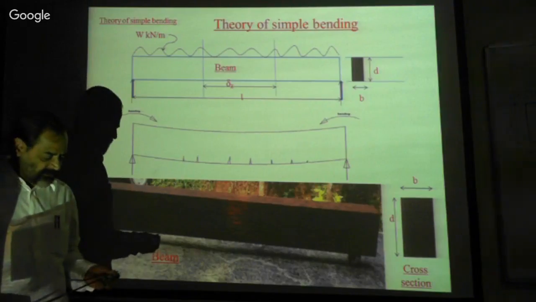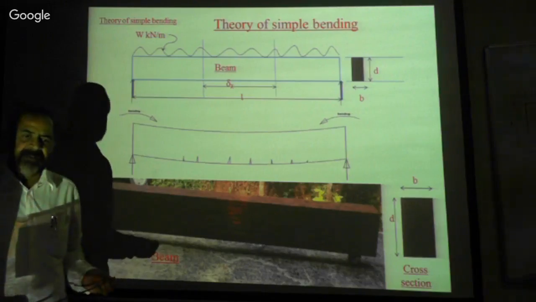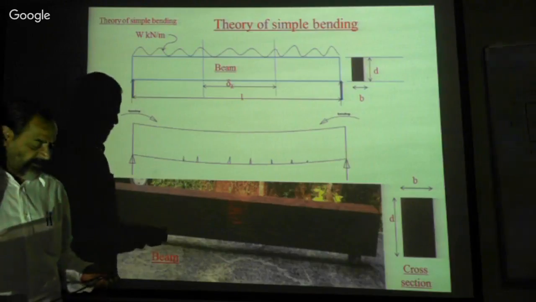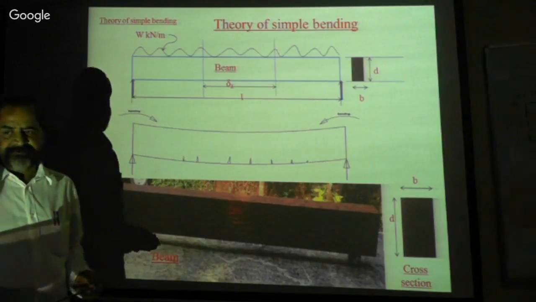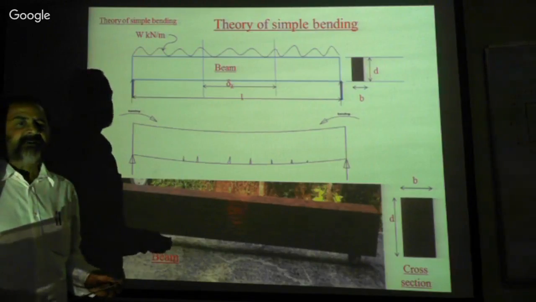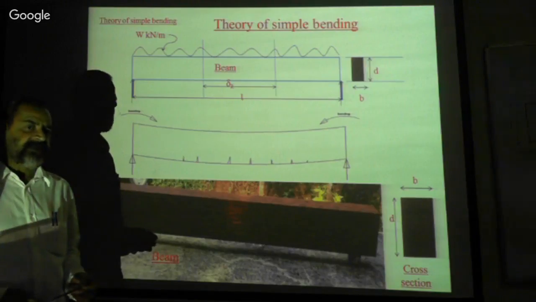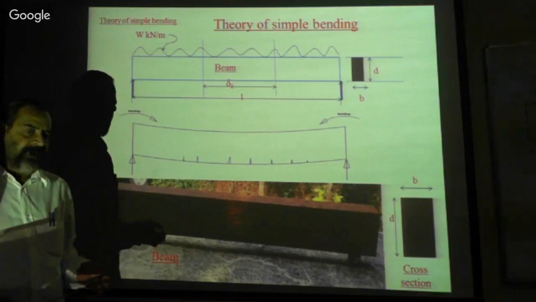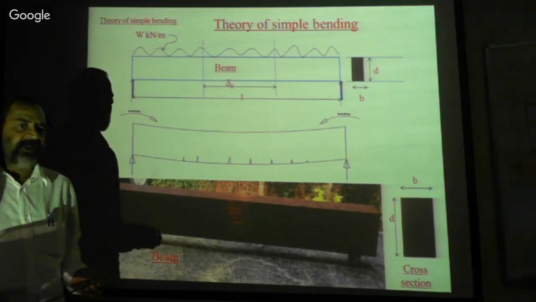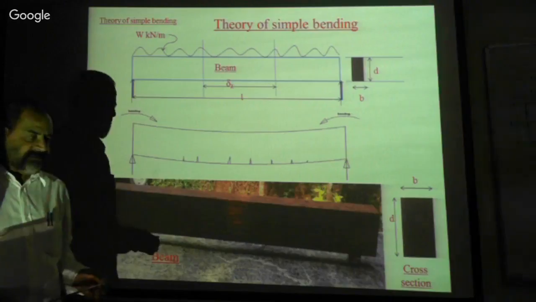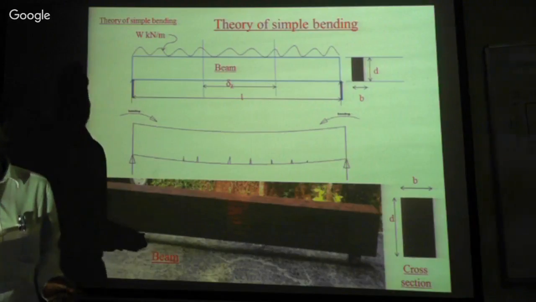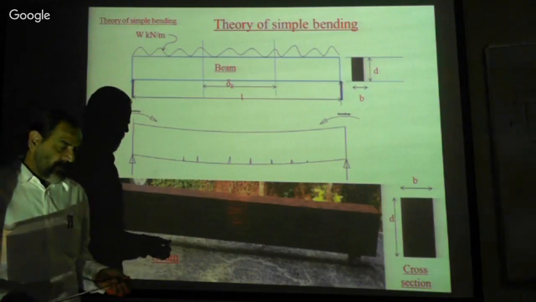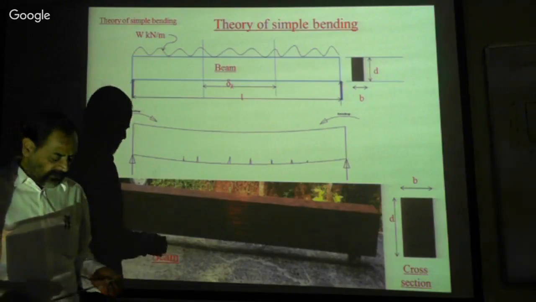For example, if you come across railway bridges across rivers, the beam span length is sometimes 60 meters, 20 meters, or 40 meters, depending upon the circumstances, the technology available, and the material. Now the engineer has to decide. How does the engineer decide?